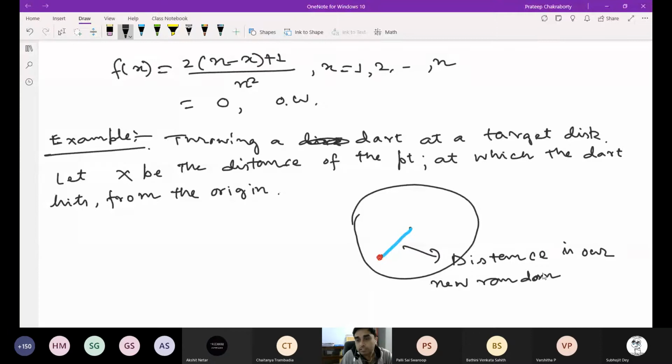This is a distance, so these are not just numbers; that means these are more continuous rather than discrete. Suppose the radius of the disk is R. So here 0 less than or equal to x less than or equal to R.